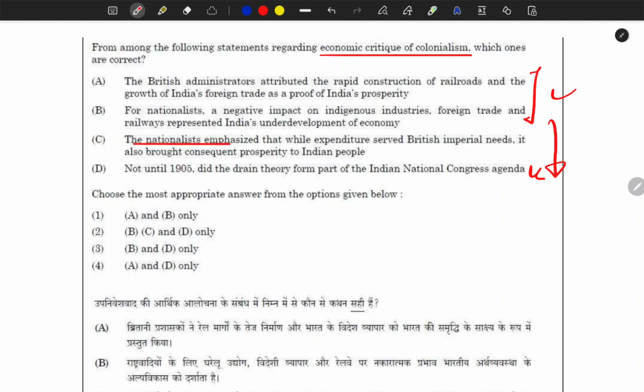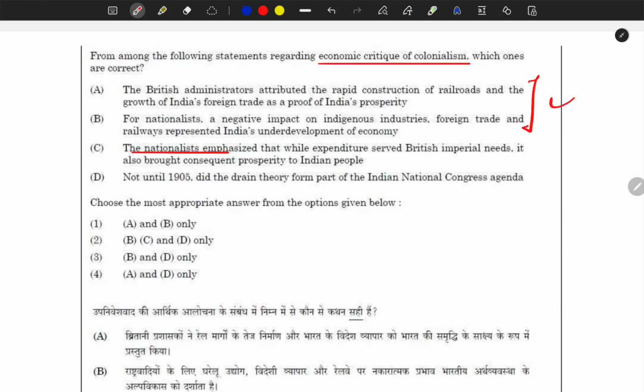But look at the last statement: not until 1905 did the drain theory form part of the Indian national agenda. Do you think this is a correct statement? I don't think so, because in 1896, in the Calcutta session, this agenda was actually clear in the Congress session.